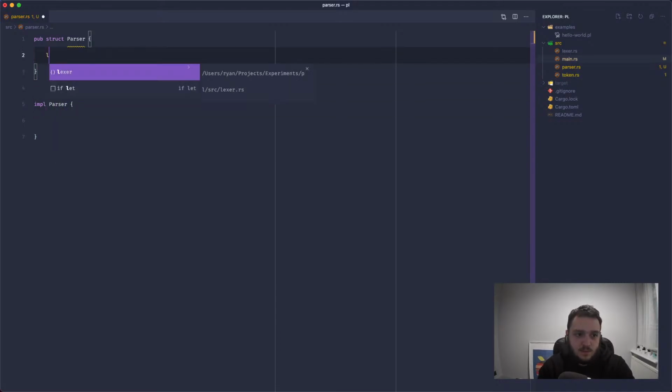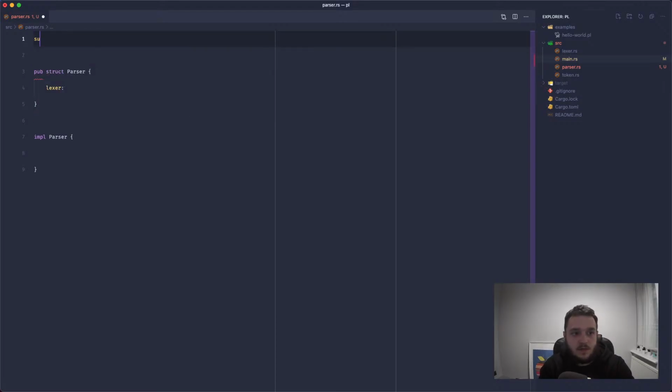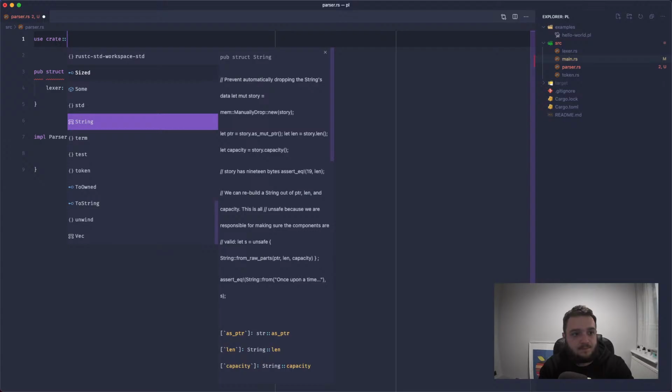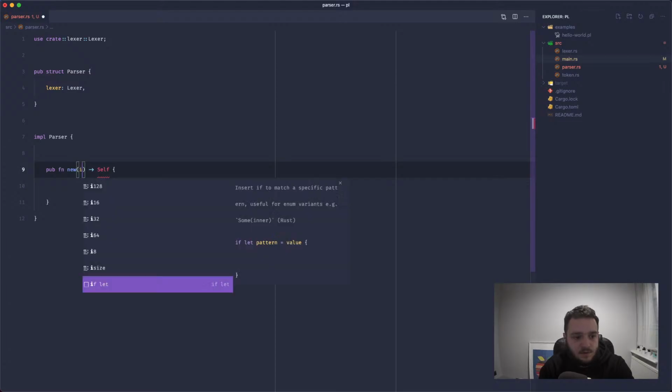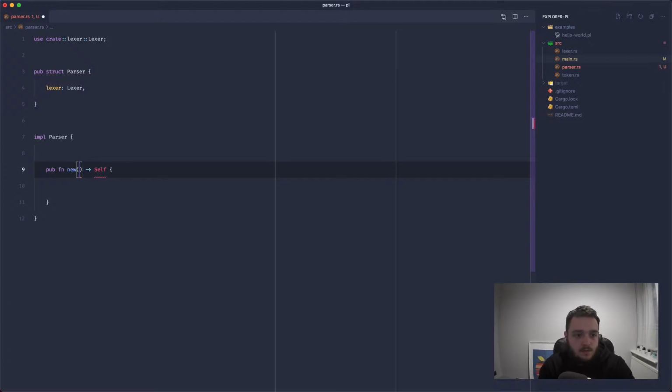And the parser will store the lexer. So up here we can import the lexer. And we can declare the type of this here. And we can also create a constructor. So we'll use the new method. We will say we're going to receive a lexer.